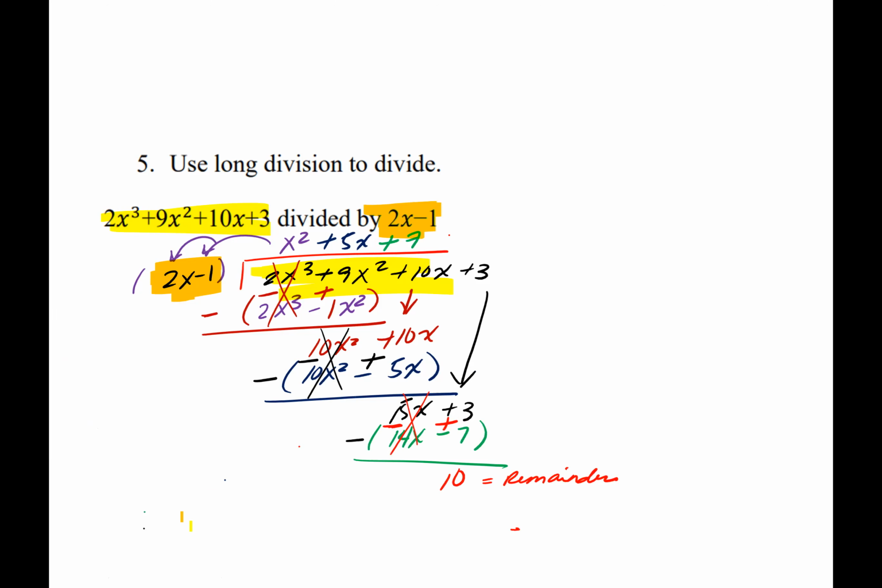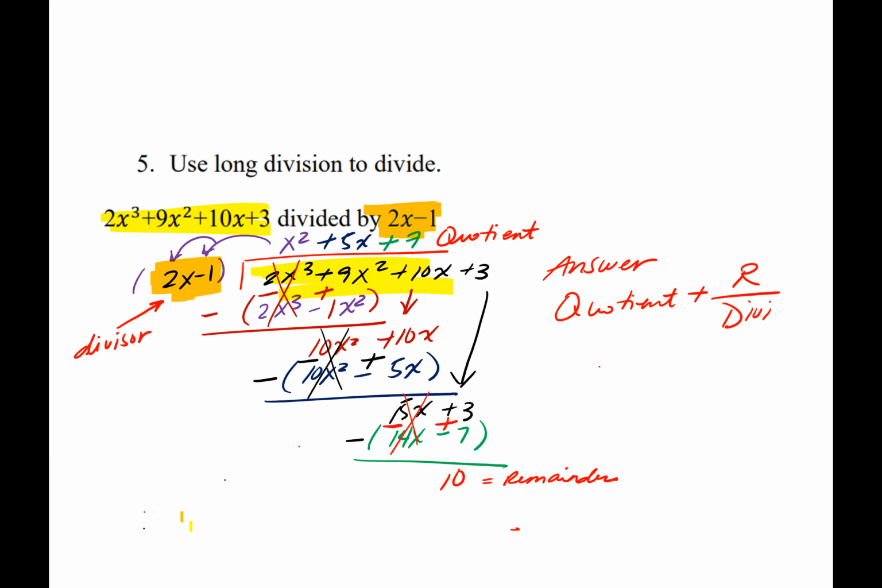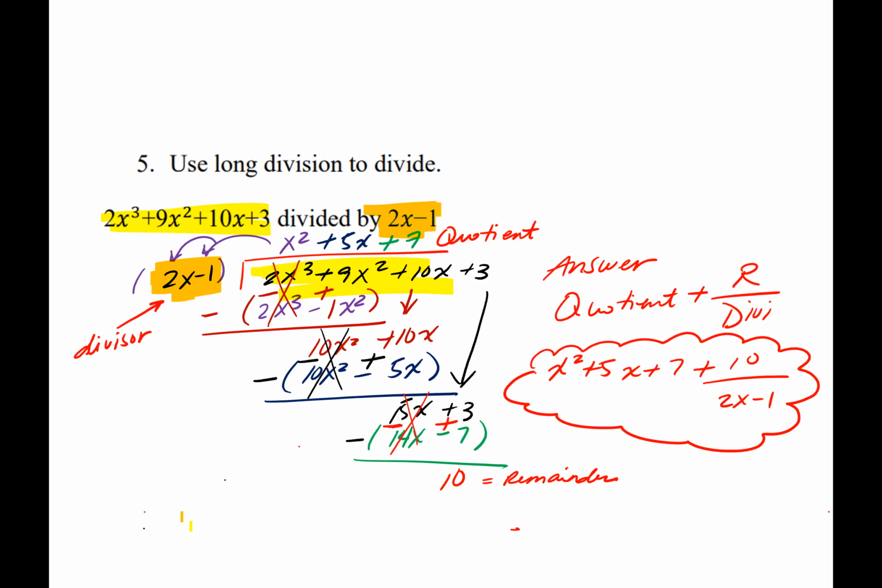The answer on top right here is the quotient. That's part of your answer. And the 2x minus 1 is your divisor. So then you're like, well, what's my answer, Callahan? Your answer is going to be the quotient plus the remainder divided by the divisor. So if I were to write that down: x squared plus 5x plus 7 plus 10 divided by 2x minus 1. And this, you guys, is your answer to that.